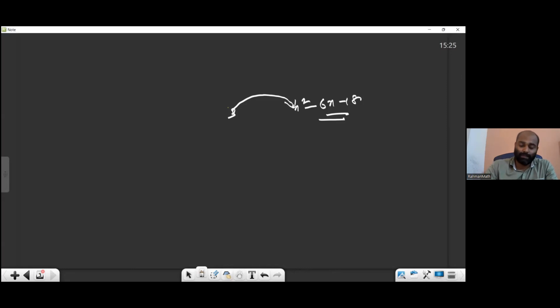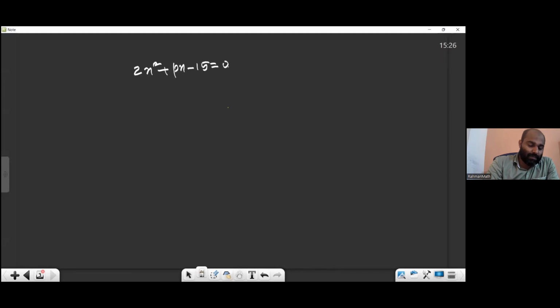You read the 33rd question. Given that minus 5 is the root of the quadratic equation 2x square plus px minus 15 equal to 0. This also is a 9th standard topic only, because you learned it in the 9th standard polynomial chapter. Don't read the second part, only the first part you have to check.